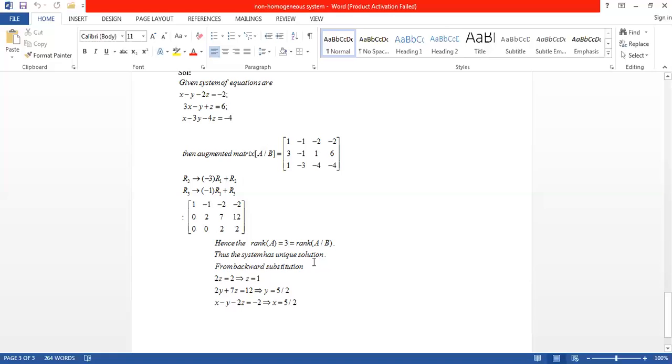Now just to find out the solution: write 1 into x, minus 1 into y, minus 2 into z. So that is x minus y minus 2z equals minus 2, the constant. And 2y plus 7z equals 12. Finally, 2z equals 2. So this is like x equals 5 by 2, y equals